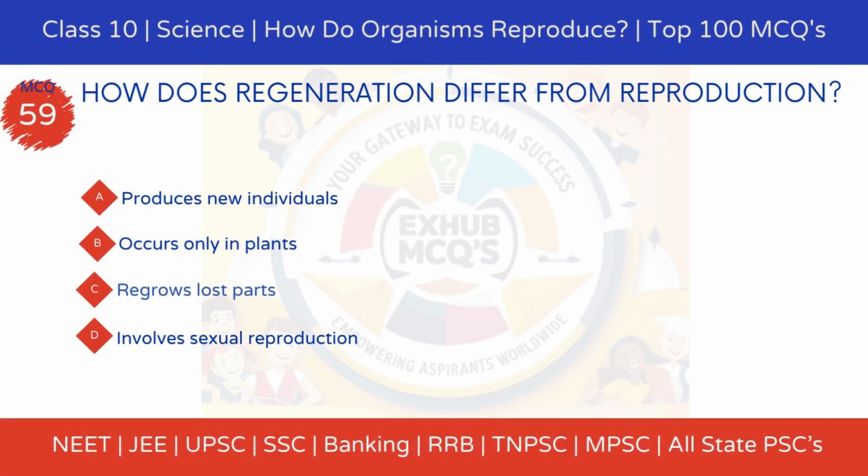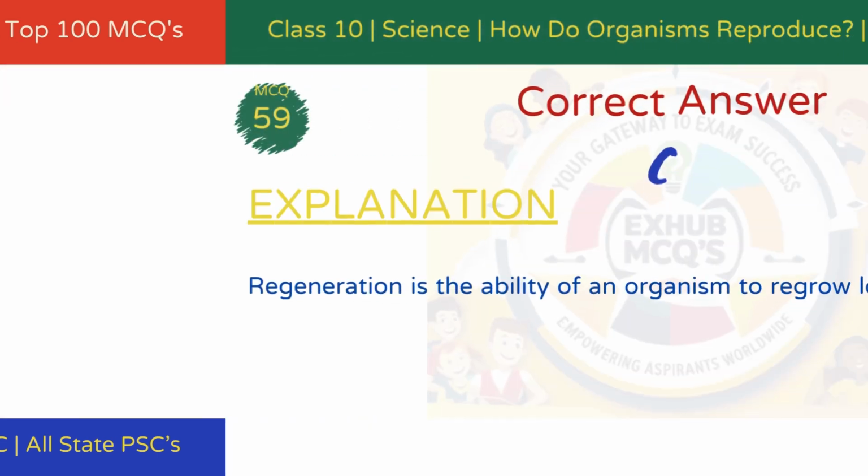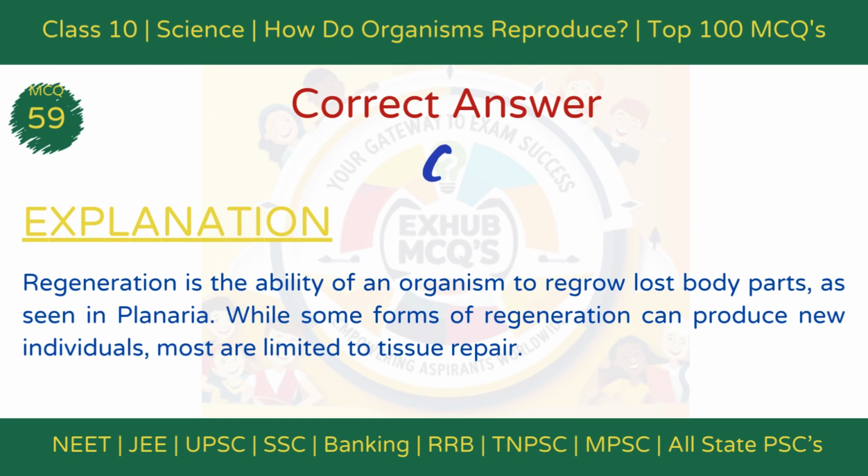MCQ 59. How does regeneration differ from reproduction? Option A, produces new individuals. Option B, occurs only in plants. Option C, regrows lost parts. Option D, involves sexual reproduction. The correct answer is option C, regrows lost parts. Explanation: Regeneration is the ability of an organism to regrow lost body parts, as seen in planaria. While some forms of regeneration can produce new individuals, most are limited to tissue repair.